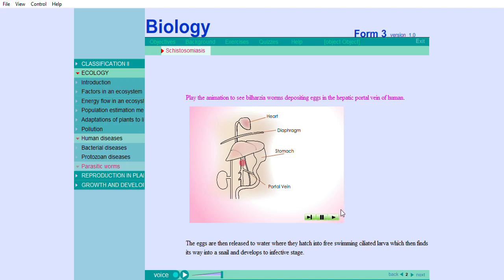The eggs are then released to water where they hatch into free-swimming ciliated larvae, which then find their way into a snail and develop to the infective stage.